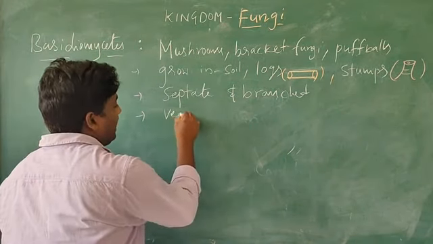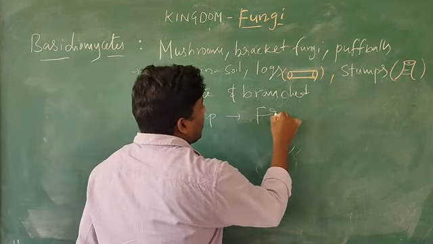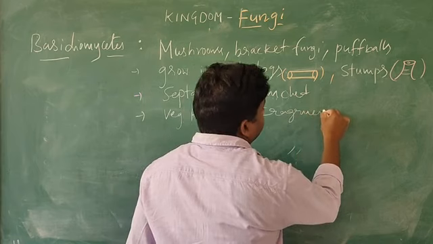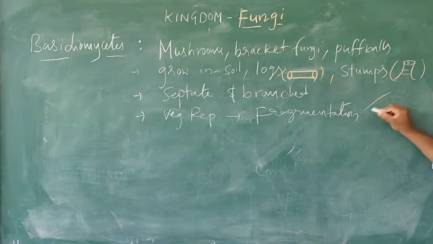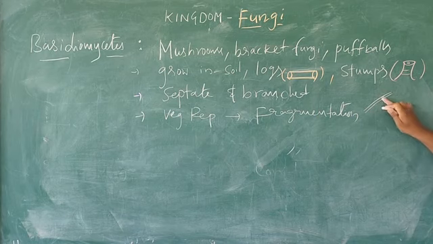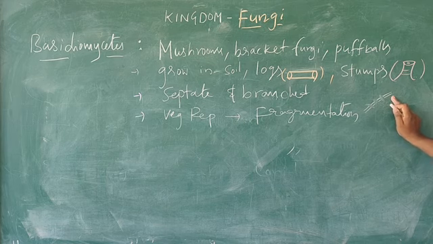Vegetative reproduction by fragmentation. Suppose this is the mycelium here. The mycelium is cut into small pieces. Each piece can grow into a new individual. That means a new mycelium can be formed.